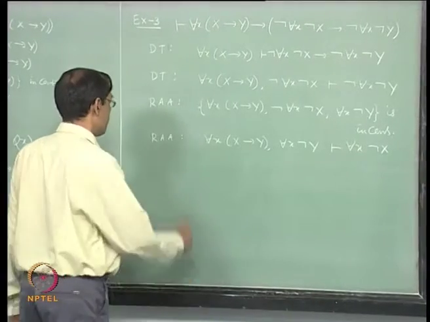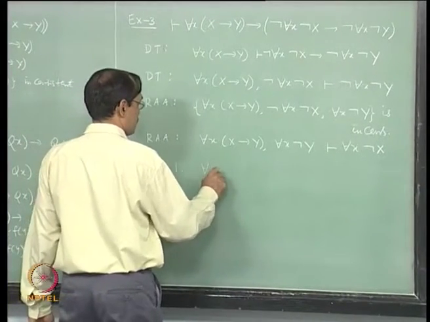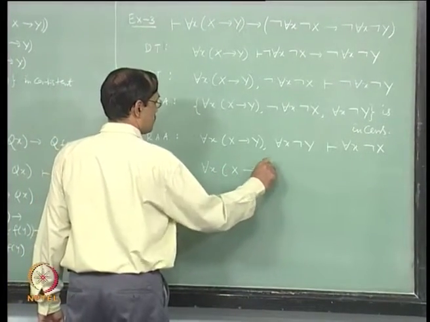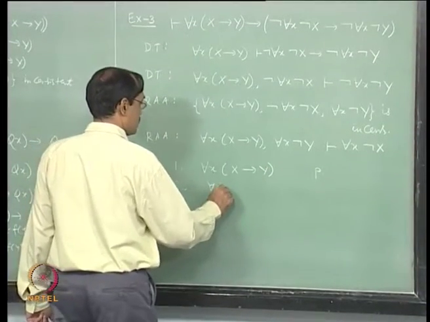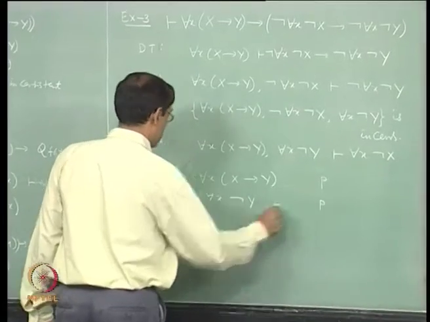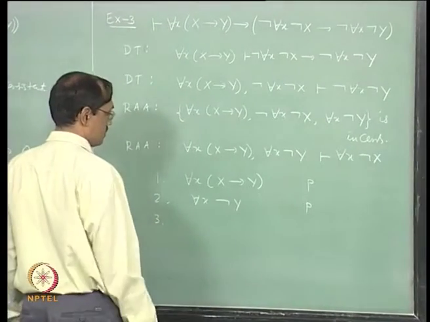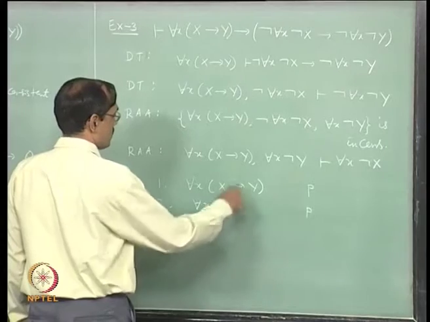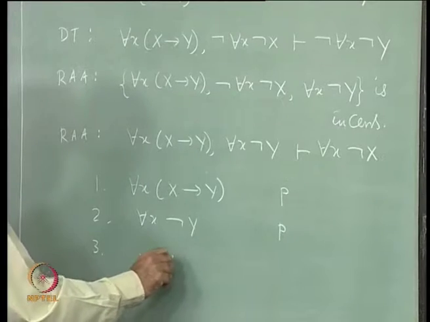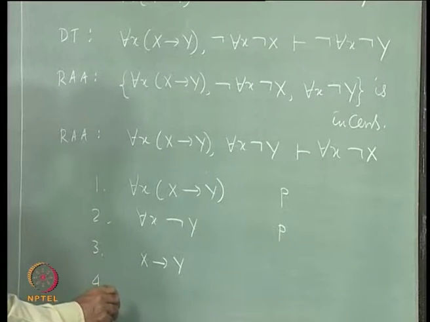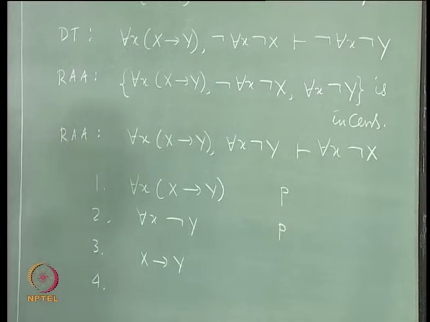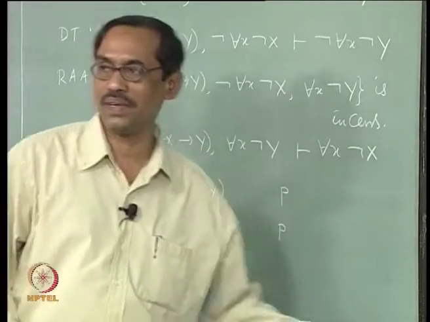It does not look to be more simplified than this. So, let us try a proof. For each x implies y, premise. For each x not y, premise. Next, well, we can just say x implies y, and similarly, in fact, it did not go in one stage, axioms have to be used and then MP has to be used.